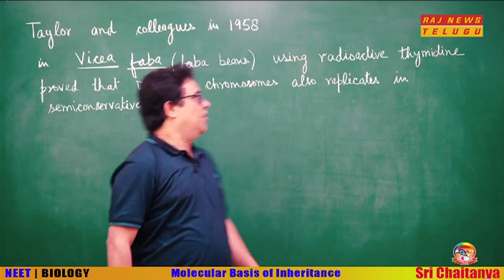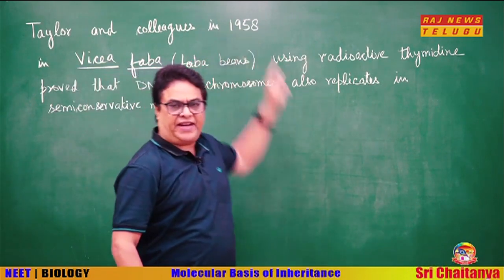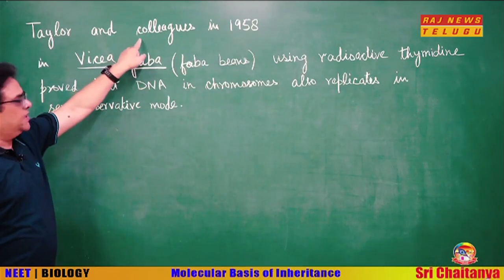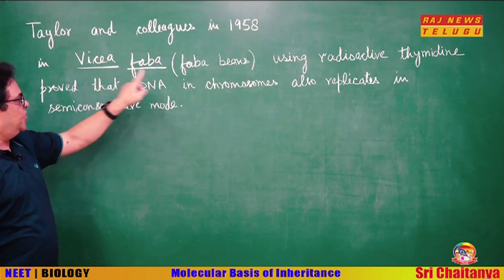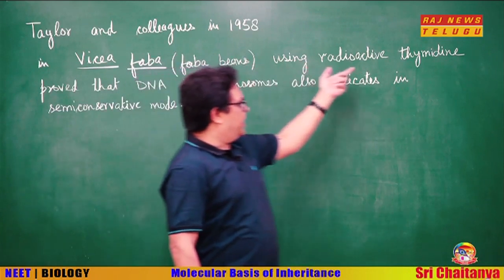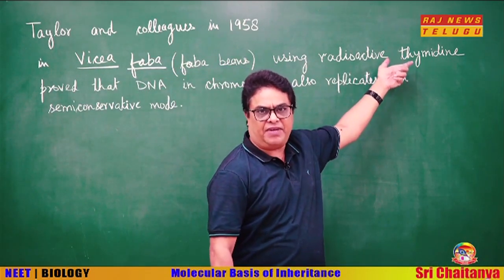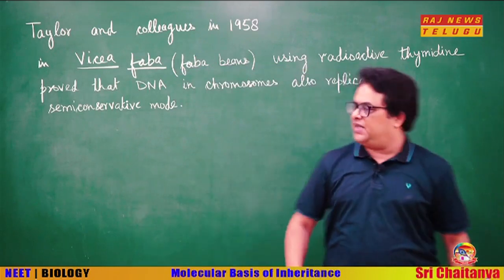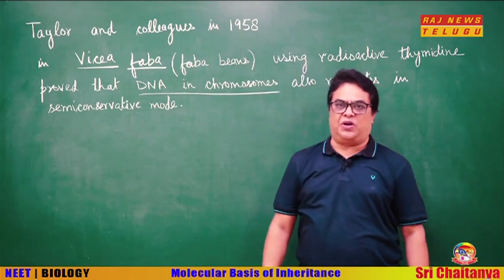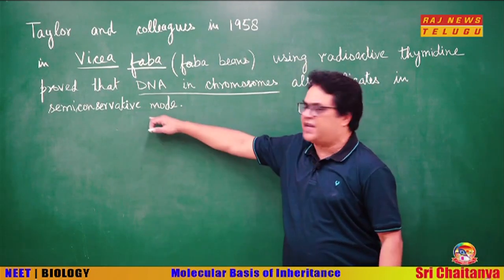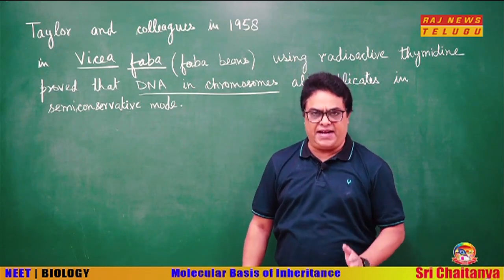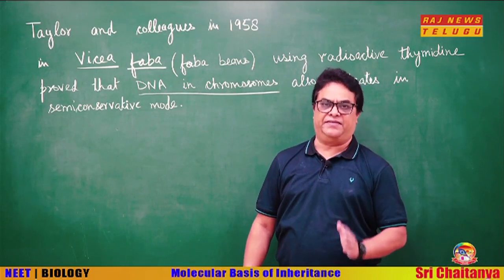Now, later on, of course, in the same year 1958, but after Meselson and Stahl, Taylor and his colleagues performed their experiments on the fava bean, Vicia faba, and they used radioactive thymidine in their experiment, and they proved that the DNA in the chromosomes also replicates in semi-conservative mode. It means in both prokaryotes and eukaryotes, DNA replicates in semi-conservative mode.